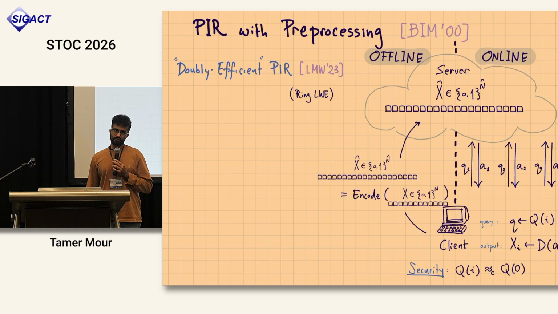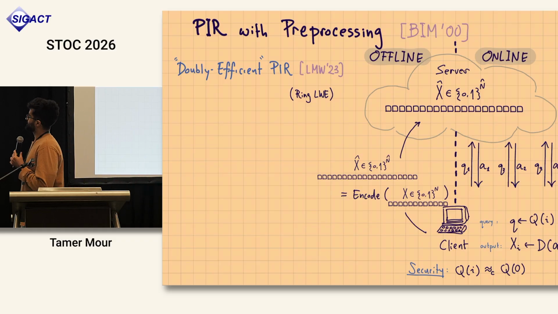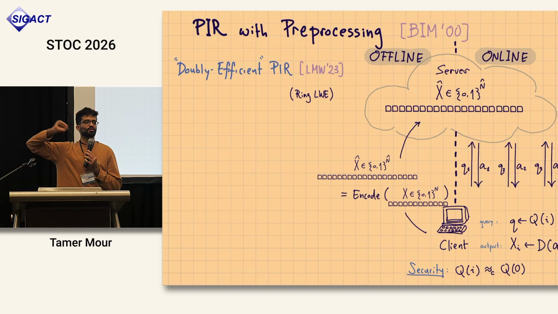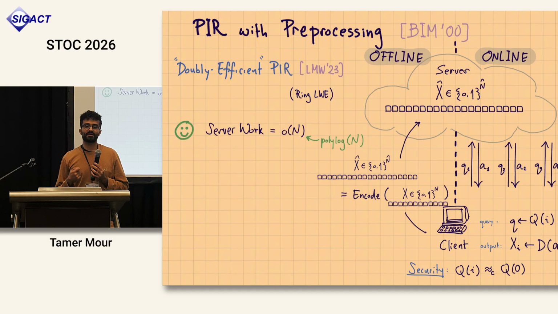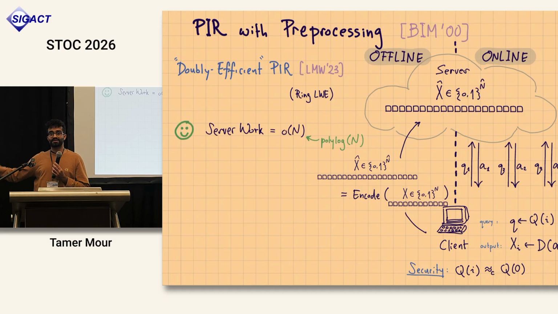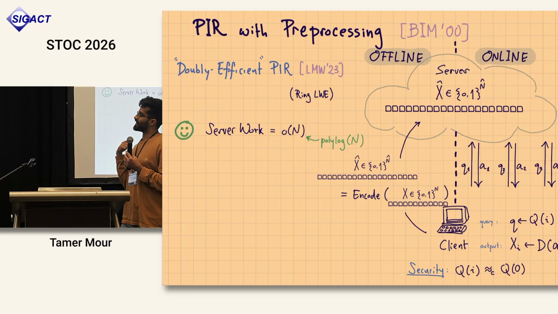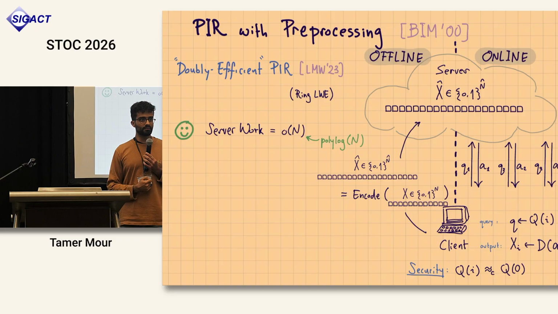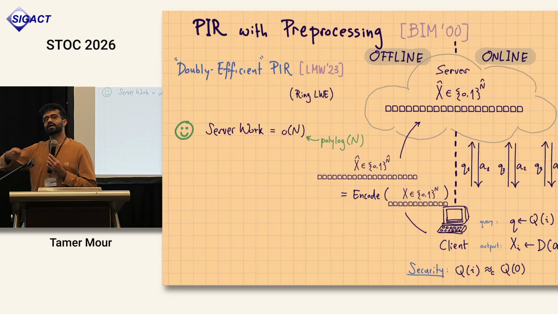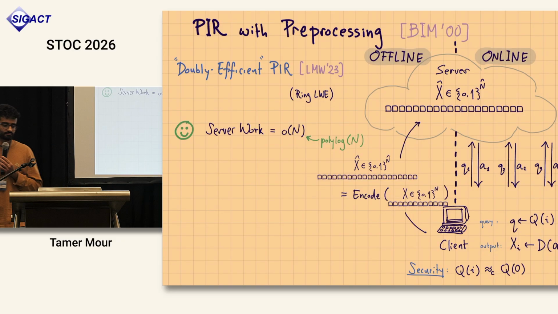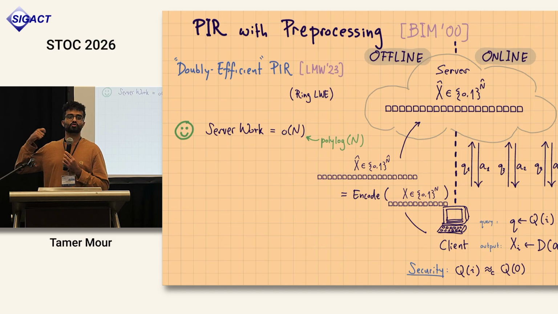Three years ago, there was an amazing breakthrough. And I'm not saying that only because Daniel is here. They built what's called double efficient PIR. What is double efficient PIR? It's PIR where also the server, and not only the client, is super efficient. What do I mean by that? I require it to be sublinear in n, so the server no longer has to scan the entire database. In fact, what they show is that you can do that with polylogarithmic server compute.